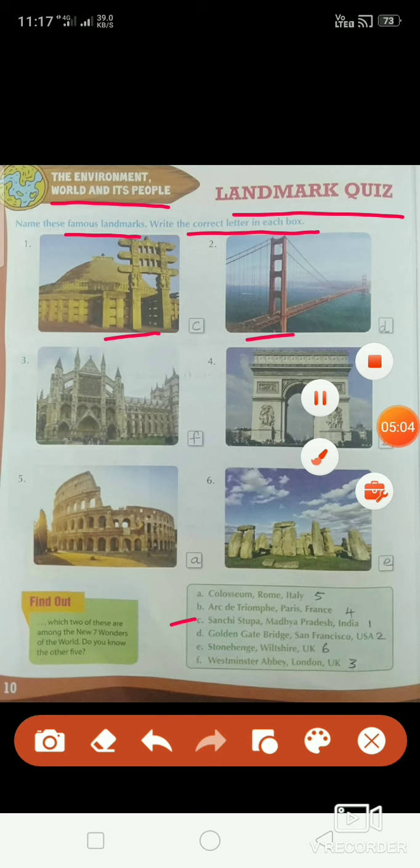See the second picture. What landmark is it? It is option D. Golden Gate Bridge. It is in San Francisco, USA. So you can put option D for this, and for the first one you can put option C.